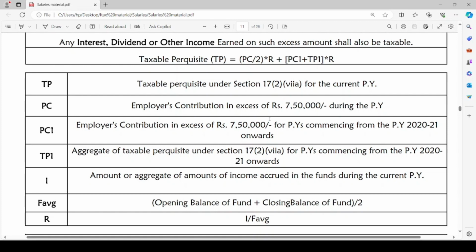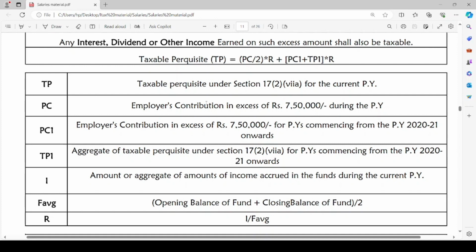Now, such taxable perquisite is called TP1 while calculating the taxable perquisite for this year. The aggregate of all such taxable perquisites in previous years is called TP1.